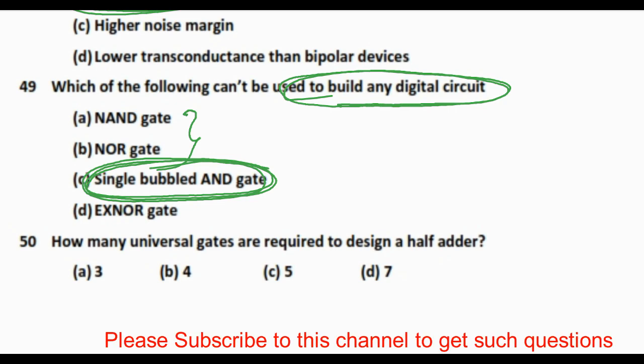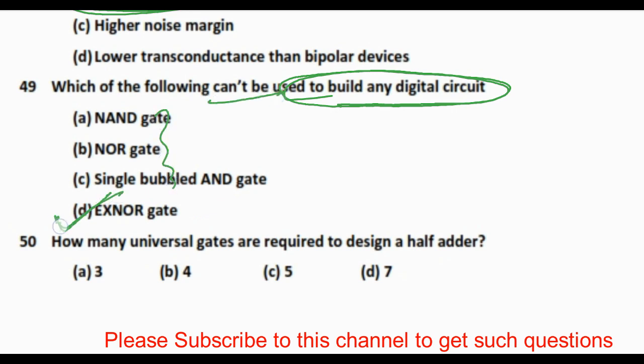A single bubbled AND gate can also be used to construct NAND and NOR gates. That is why it is also used to construct any digital circuit. So these three can be used. Which cannot be used? XNOR gate. XNOR gate cannot be used. It can be used, but not directly.